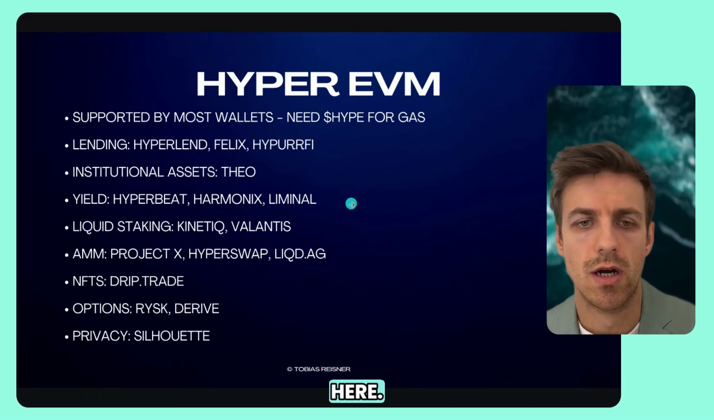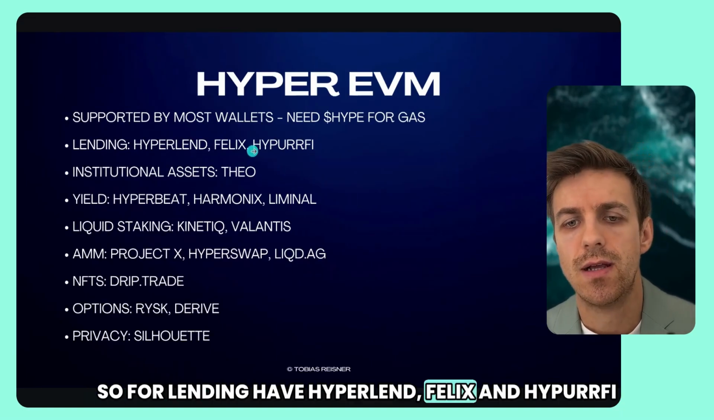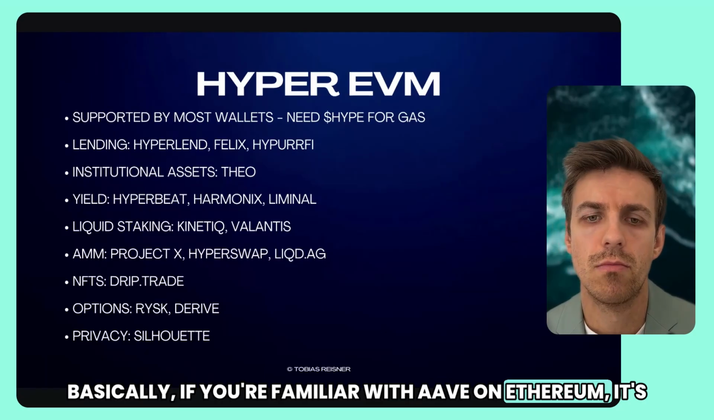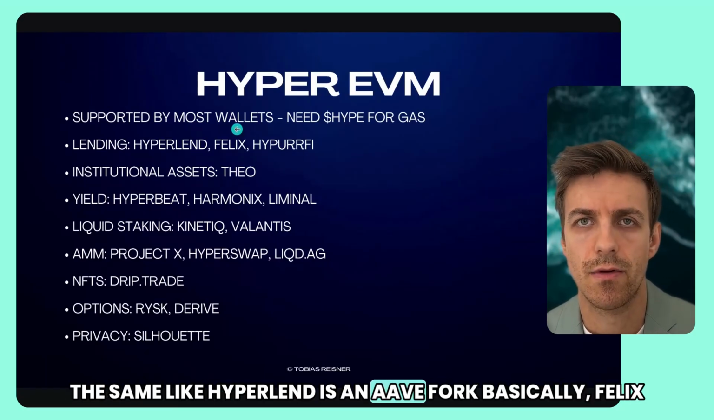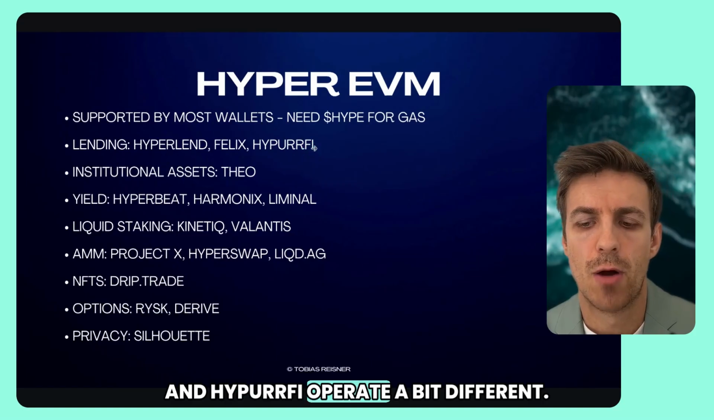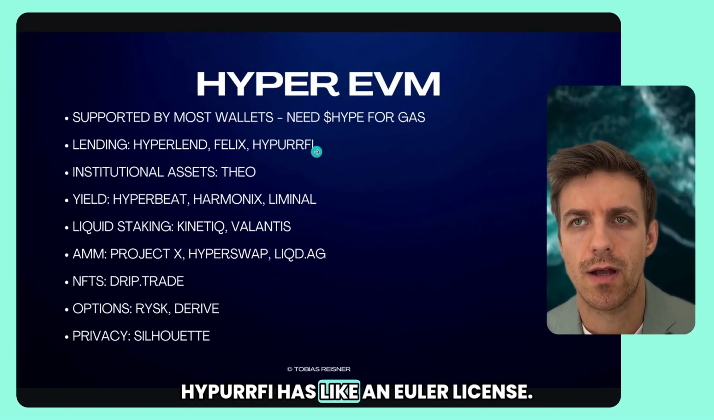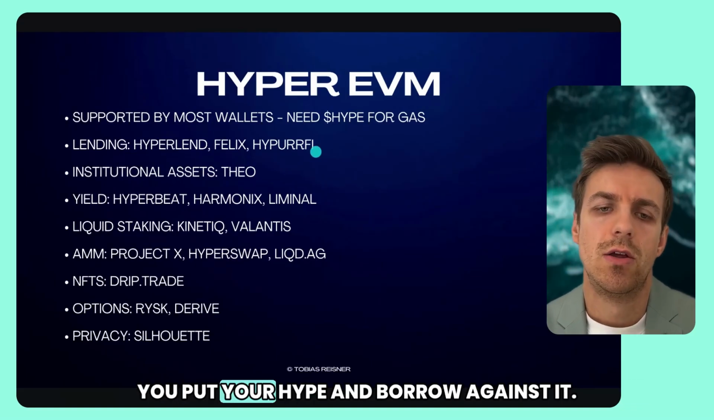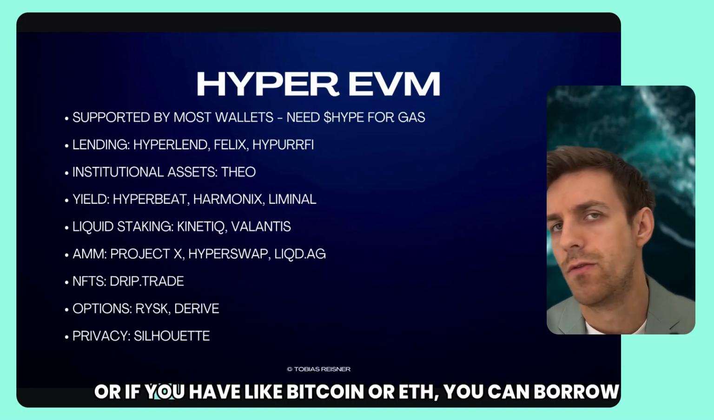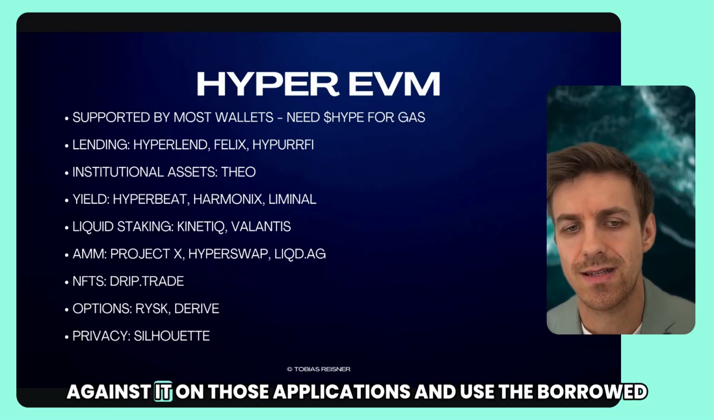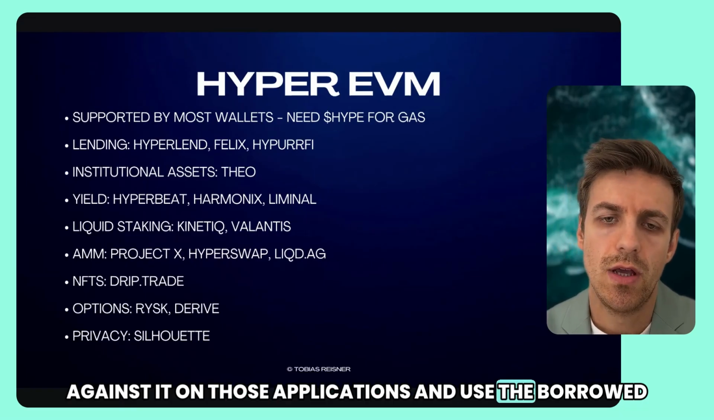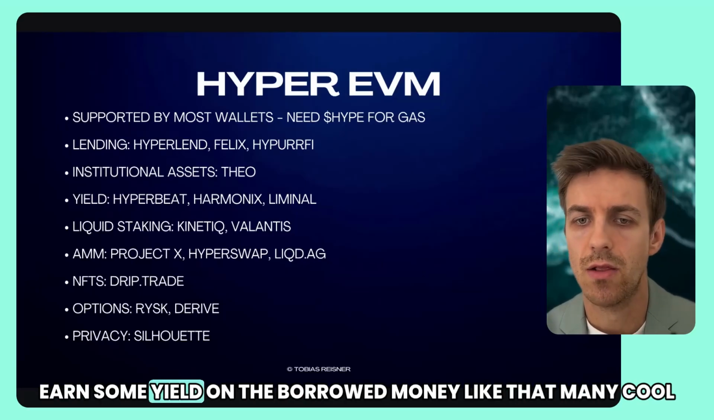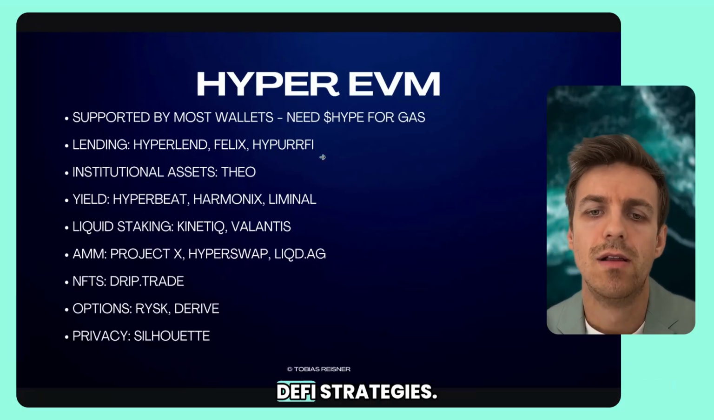So for lending, you have Hyperlend, Felix, and HyperFi. Basically, if you're familiar with Aave on Ethereum, it's the same. Hyperlend is an Aave fork, basically. Felix and HyperFi operate a bit differently. HyperFi has like an Euler license. I don't want to get too much into detail, but usually you put your hype and borrow against it. Or if you have Bitcoin or ETH, you can borrow against it on those applications and use the borrowed money to either buy other assets or earn some yield on the borrowed money. Many cool DeFi strategies.